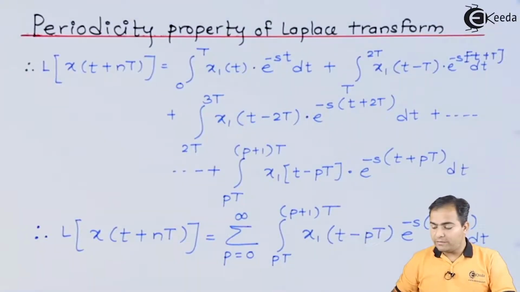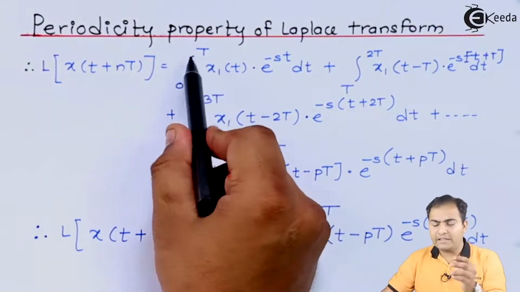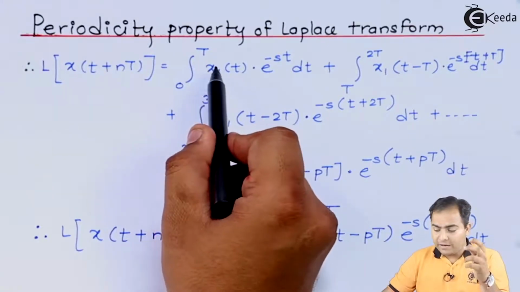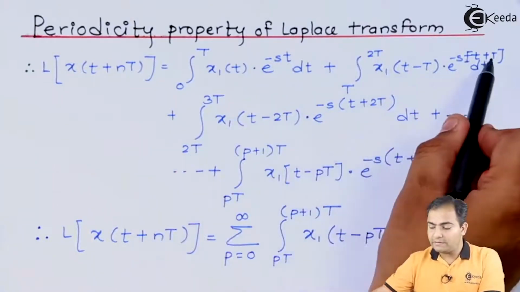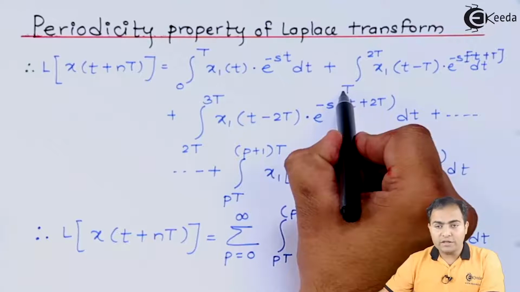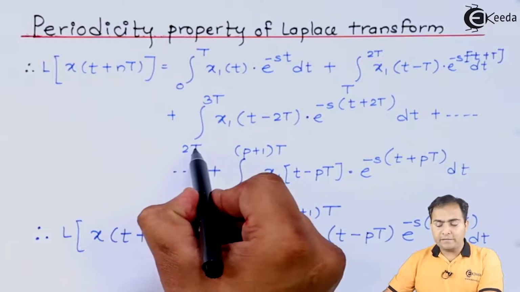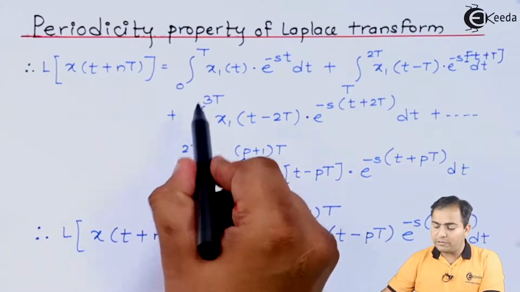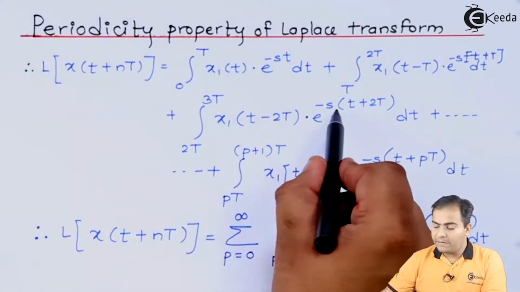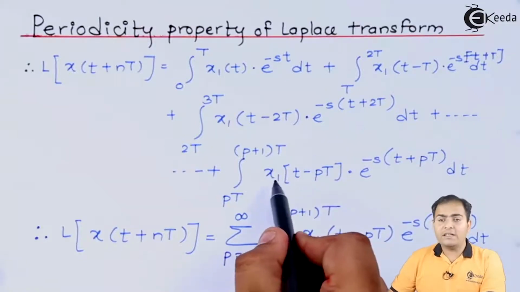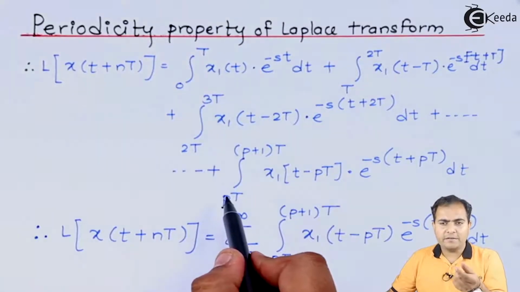Now how this property is going to be solved, let's see. As I told you, x1(t) is the main function and it starts from 0 to T. The time period of this x1(t) is 0 to T. But if we add a delay, then all the t is replaced by t + T, and the time period also varies from T to 2T. Similarly, in the third case, the integration limit will vary from 2T to 3T, and so on till the last limit. Let's say the last limit is P, which is the time period.